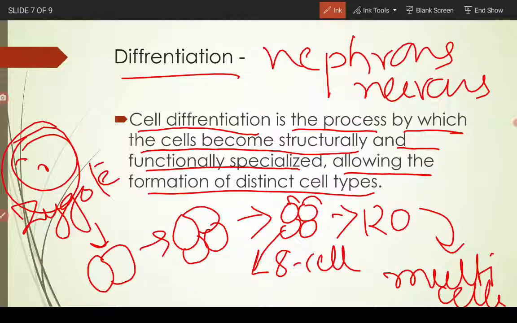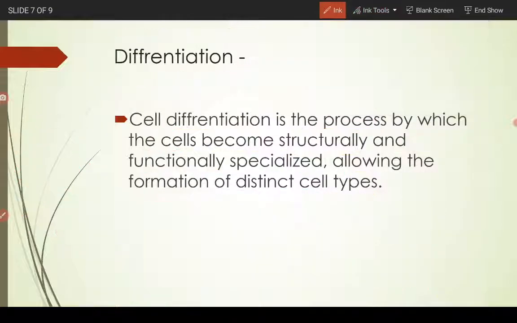While our life started from a single cell, the zygote, the cell divided and then differentiated, becoming structurally and functionally specialized for special functions. Each cell had become specialized. That process is known as differentiation.